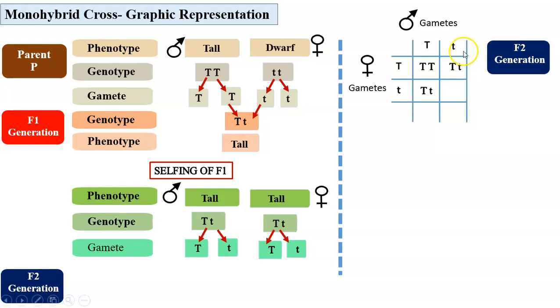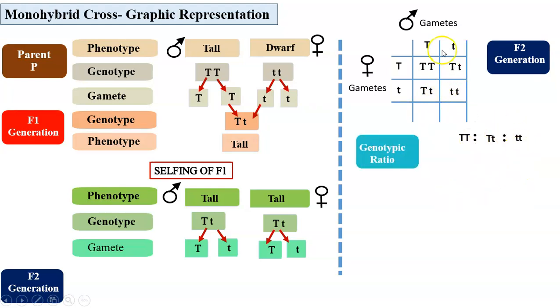And the recessive gene containing male gamete fuses with the recessive gene containing female gamete, then resultant genotype of the progeny will be the two recessive genes, homozygous. So, how many homozygous dominant combinations we got? That we have written here. Then we got heterozygous combination and once again homozygous recessive combination.